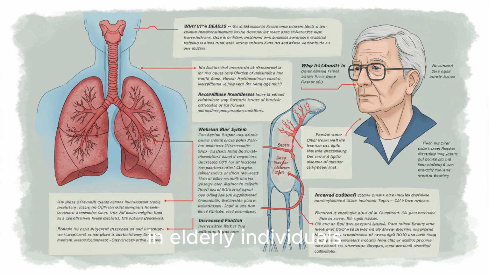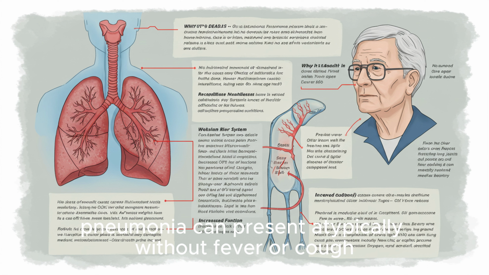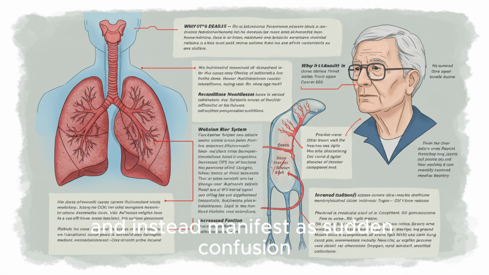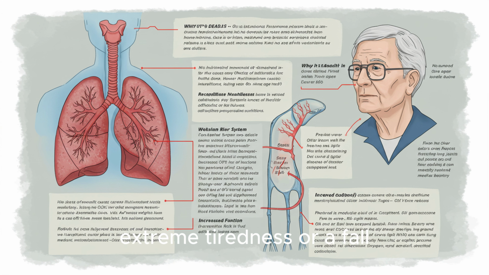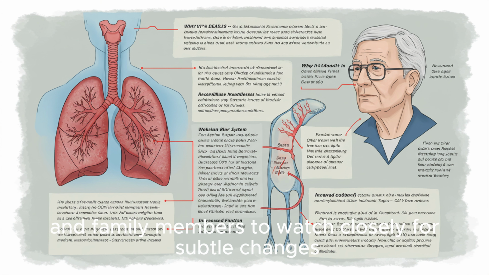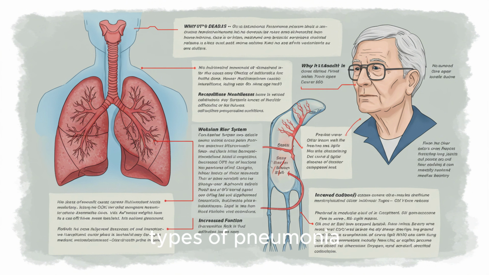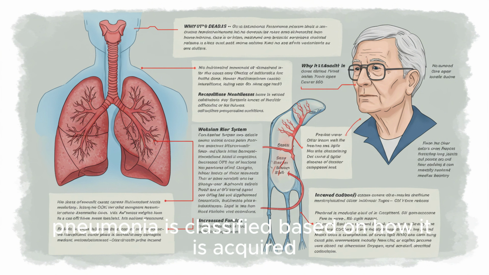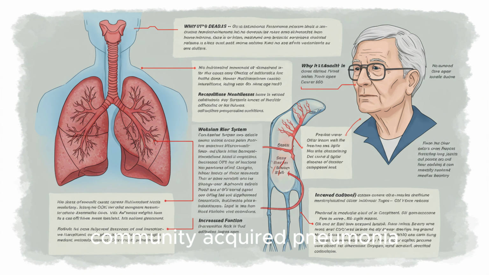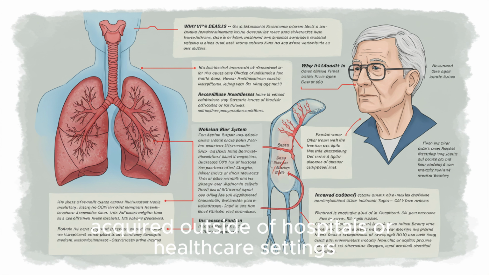In elderly individuals, pneumonia can present atypically, without fever or cough, and instead manifest as sudden confusion, extreme tiredness, or a fall. This makes it essential for caregivers and family members to watch closely for subtle changes. Types of pneumonia. Pneumonia is classified based on how it is acquired. Community-acquired pneumonia, CAP, the most common form, acquired outside of hospitals or healthcare settings.